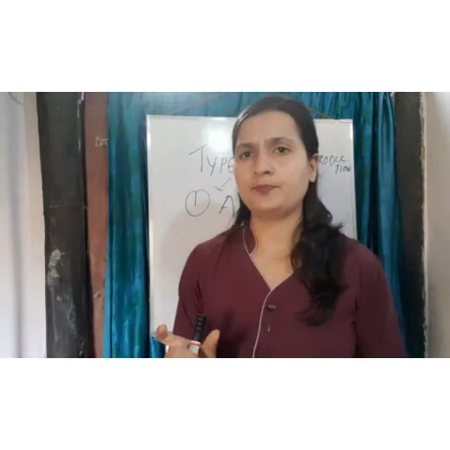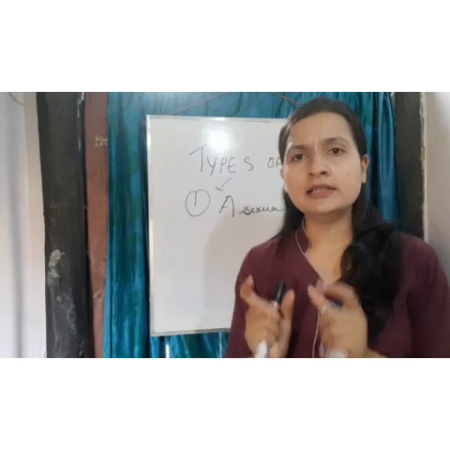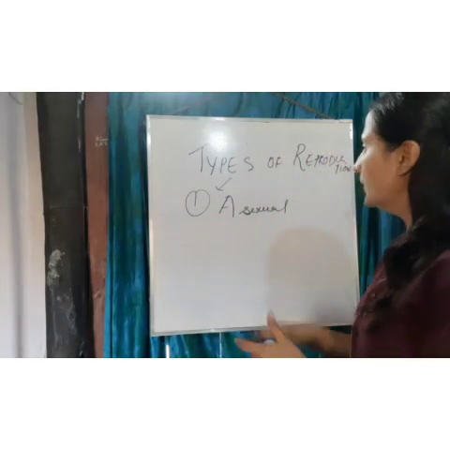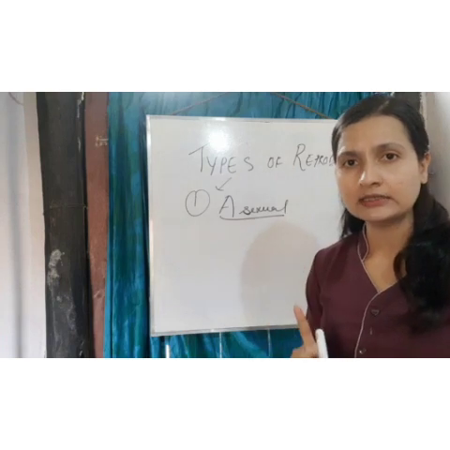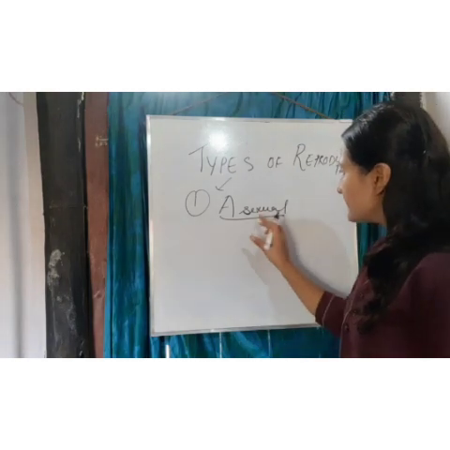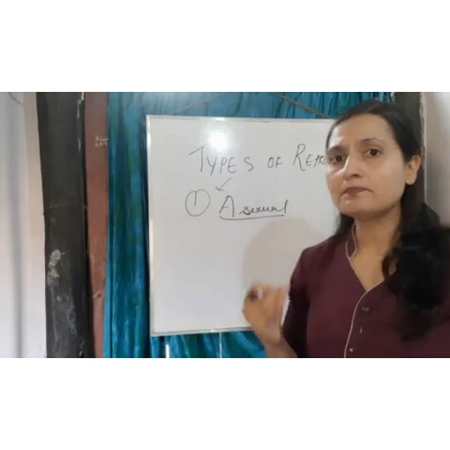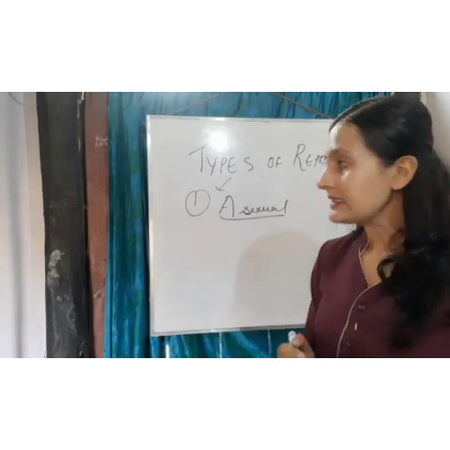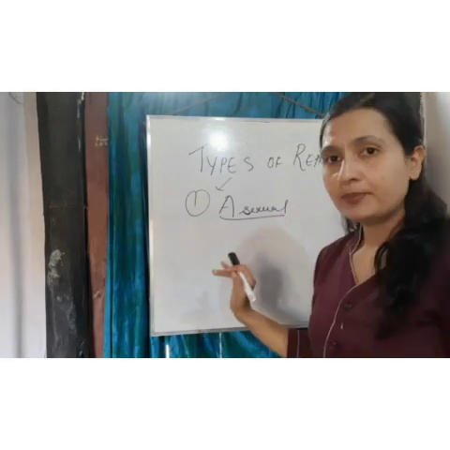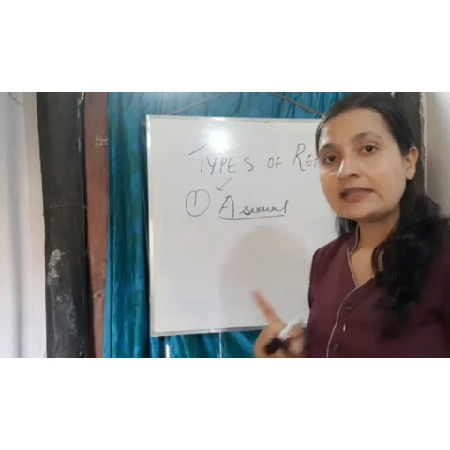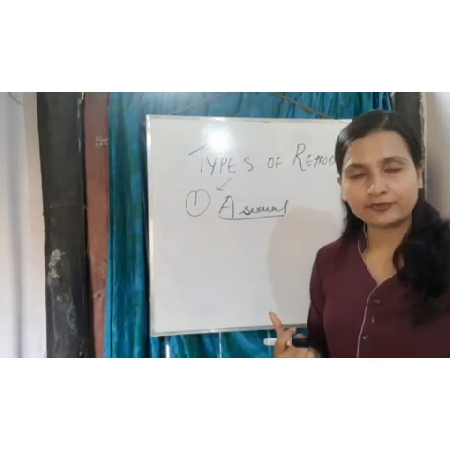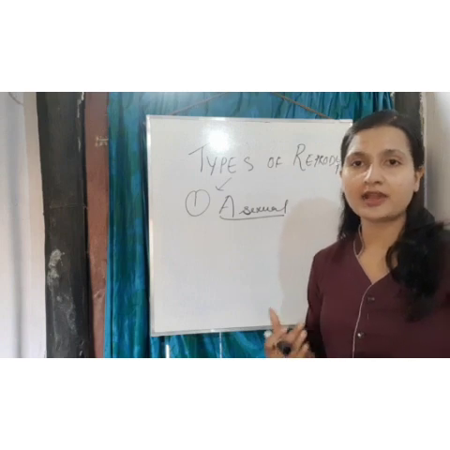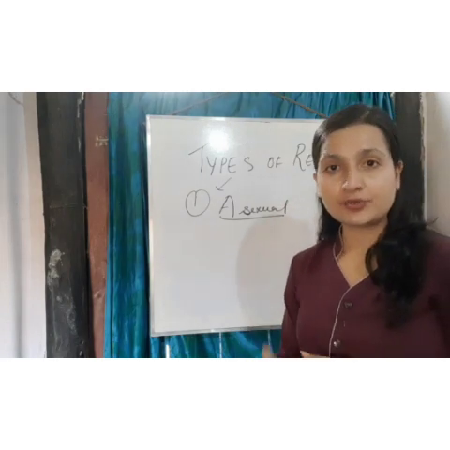What we learn from the word asexual: a means one, single. Sexual means sex. So this is a type of reproduction where a single parent is involved, and they give rise to their individual.